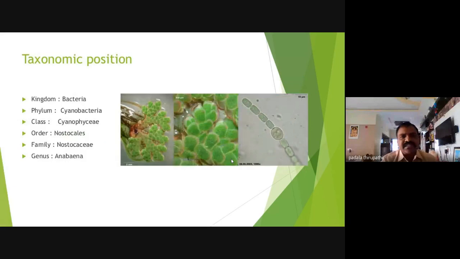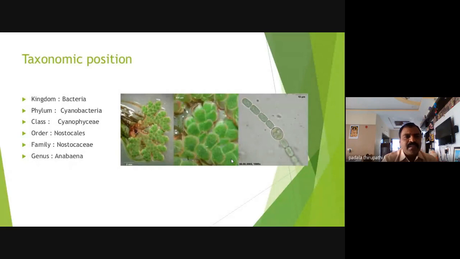Okay, so this is about the taxonomic position or classification of Anabaena. Earlier Anabaena was included in kingdom Bacteria, but now we study Anabaena in the plant kingdom.